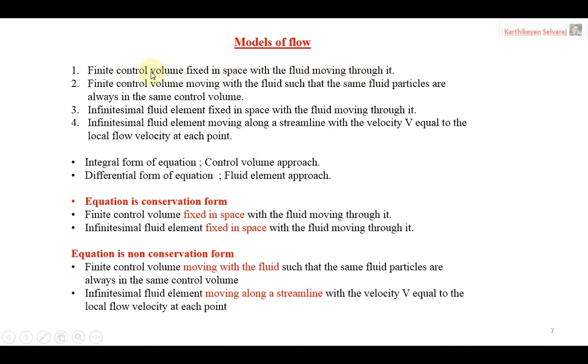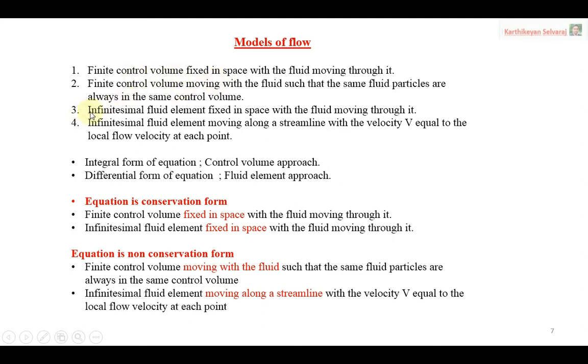The first condition, the control volume fixed in space. That is the first model. Second model, the same finite control volume moving with the fluid such that the same fluid particles are always in the same control volume. The first model, control volume is fixed in space. The second model, control volume moving along with the fluid. So that is the difference between the two cases.